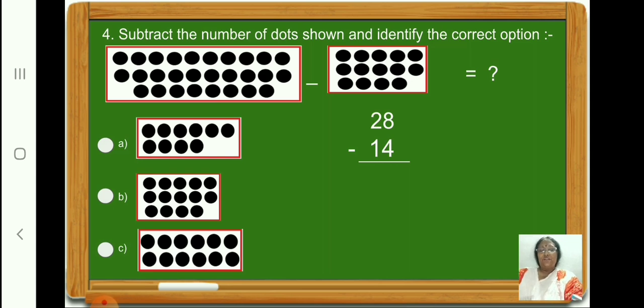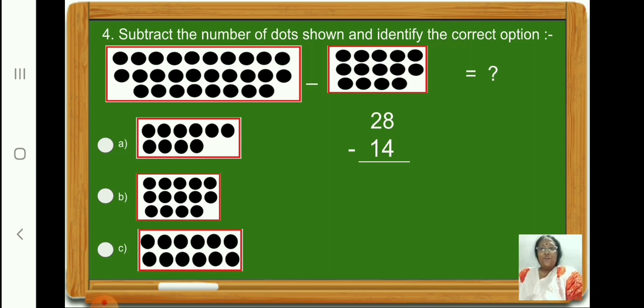Very good. Children, now let us subtract number 14 from number 28. First we will subtract the numbers in the ones place. Okay children? 8 minus 4, 4. Now let us subtract the numbers in the tens place. 2 minus 1, 1.